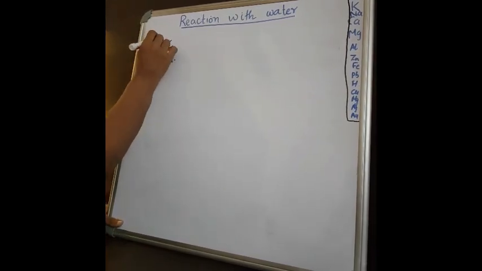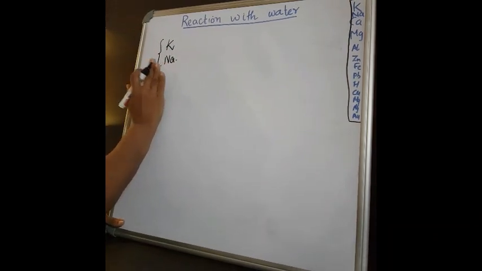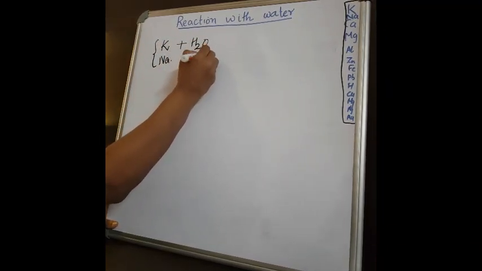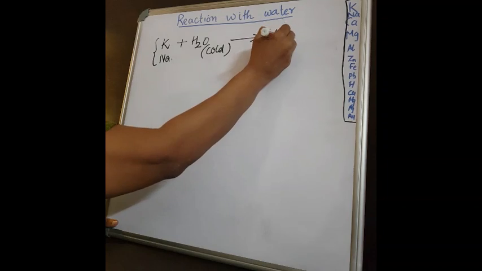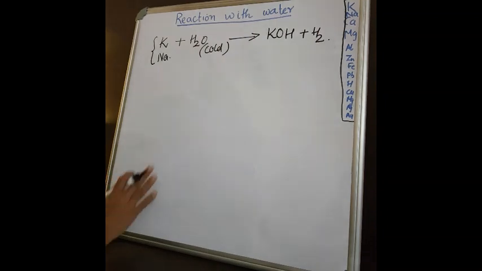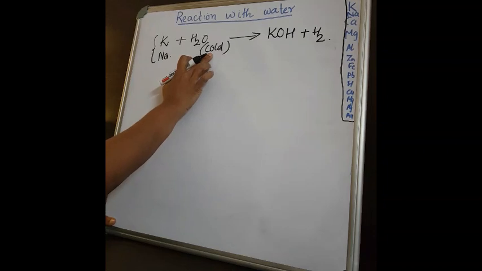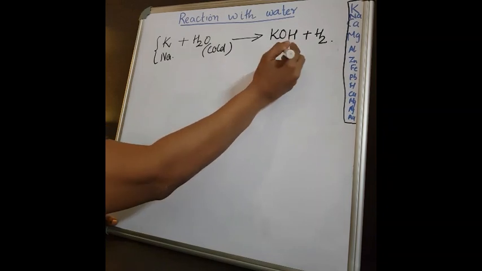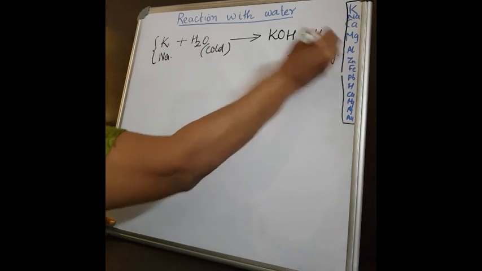As I told you, these two metals are highly reactive in nature. So here also is the same case. Potassium reacts with cold water to form the corresponding hydroxide plus hydrogen, and a large amount of heat energy is released.